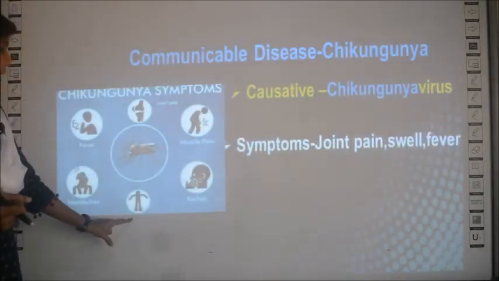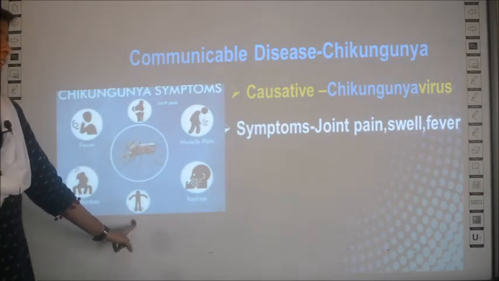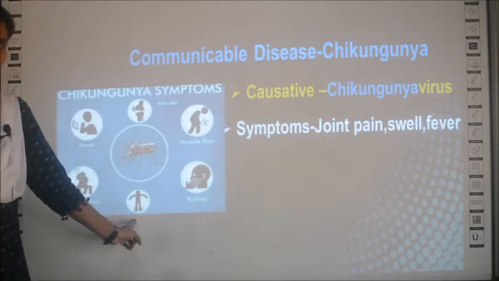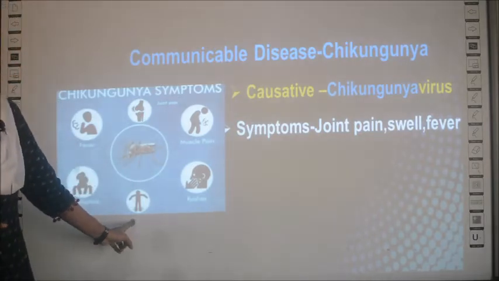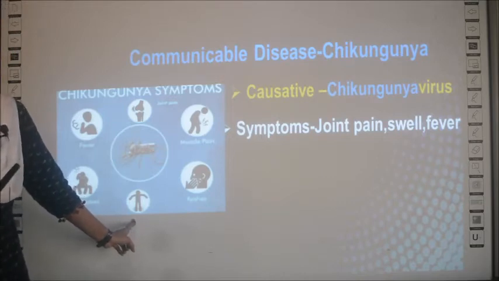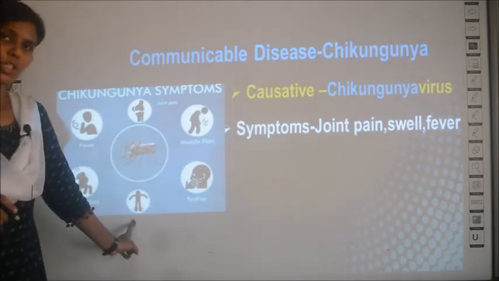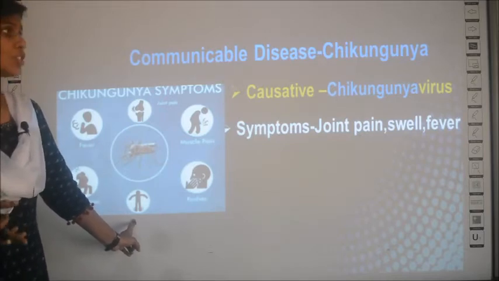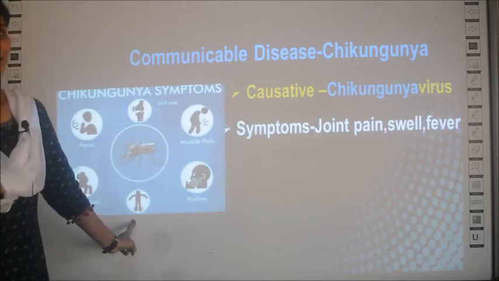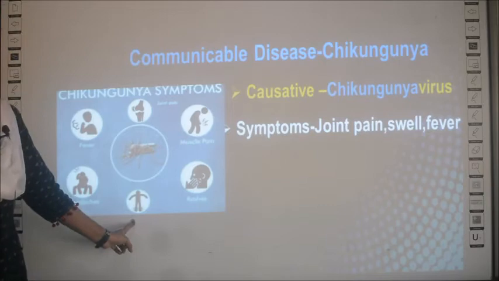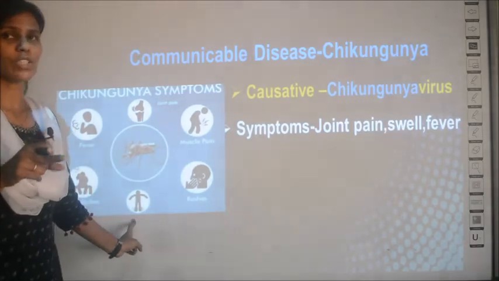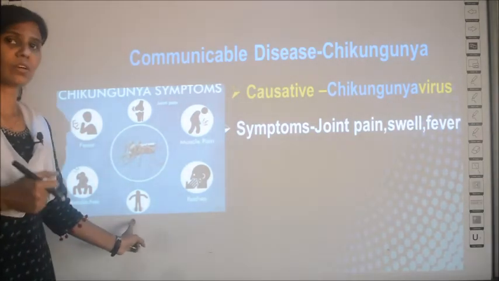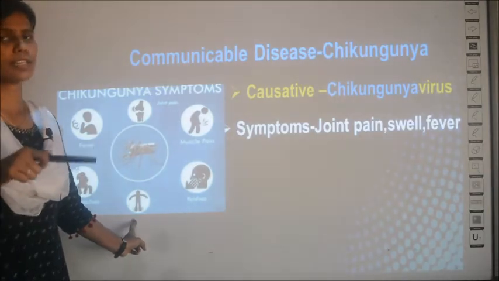This is about dengue. Then chikungunya is the next disease. For this, the preventive measures are the same, because it is also a disease caused by a type of mosquito. In the case of malaria, it is the female Anopheles mosquito which causes the disease, right? But in these two cases, dengue fever and chikungunya, the vector is the Aedes mosquito. Aedes mosquito only. It is not the causative agent, it is the vector which carries the virus. What virus is the causative agent for chikungunya? It is the chikungunya virus. Okay.